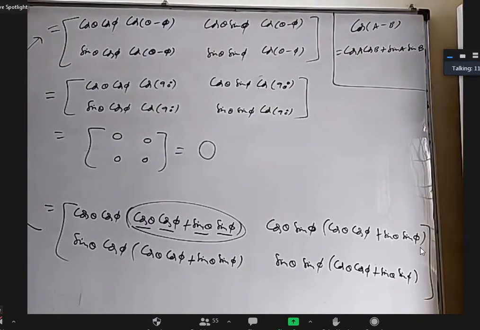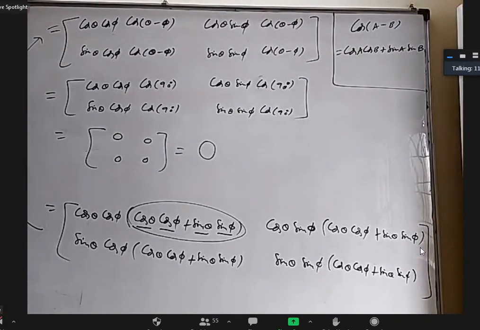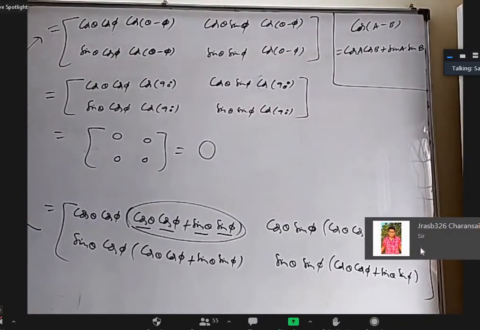Sir, you said before that the second method is substitution, no? Yeah, that only. In the place of theta, I'm going to write 90 plus phi.